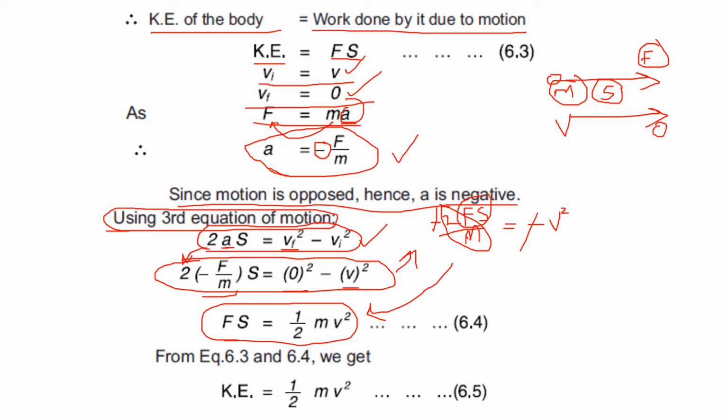So if you see equation 6.3, you know that Fs is equal to kinetic energy. So we write kinetic energy instead of Fs, and you have to write the same, half mv square. So this is the formula for kinetic energy which we had to derive in this lecture.